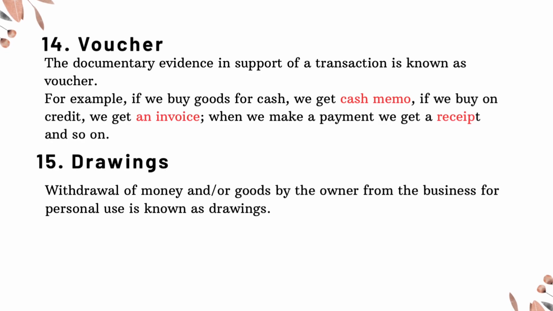14. Voucher. The documentary evidence in support of a transaction is known as voucher. For example, if we buy goods for cash, we get a cash memo. If we buy on credit, we get an invoice. When we make a payment, we get a receipt, and so on. 15. Drawings. Withdrawal of money and/or goods by the owner from the business for personal use is known as drawings.